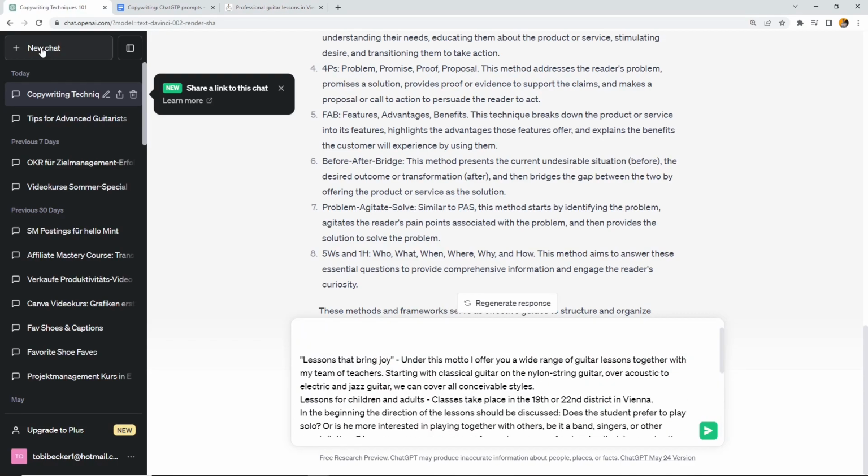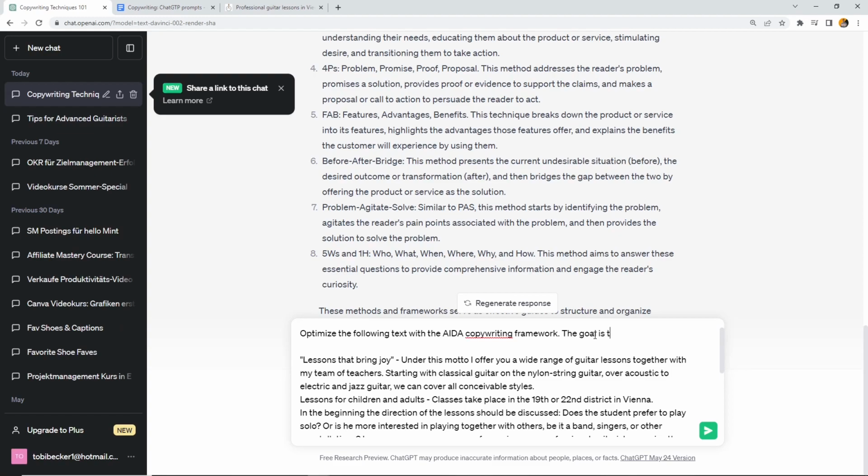Okay, and up here I now write, please optimize the following text with the AIDA copywriting framework.